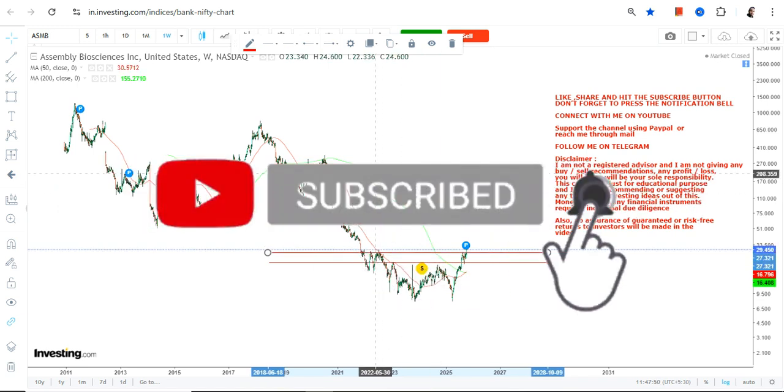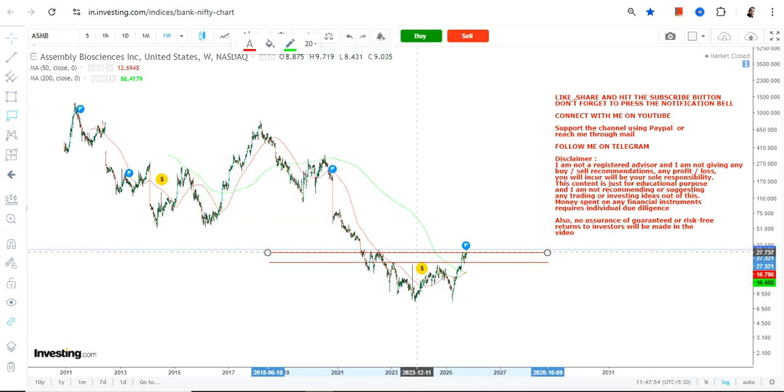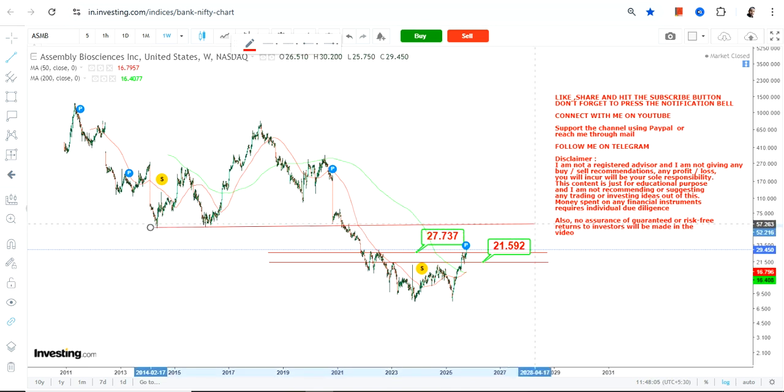So as far as ASMB stock is concerned, we right now have our support at 27 and we will have our stop loss at 21 on the downside. So make sure that you are not going below both these levels, otherwise the downside may resume once again.